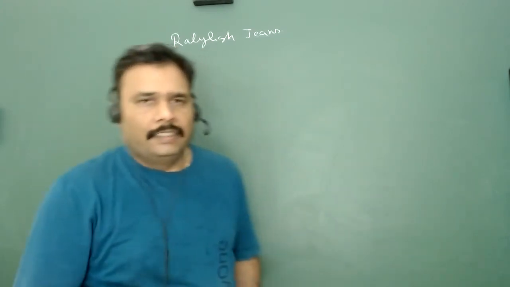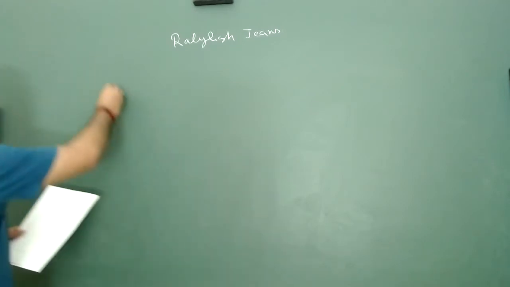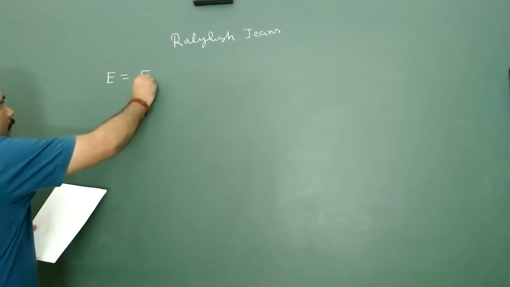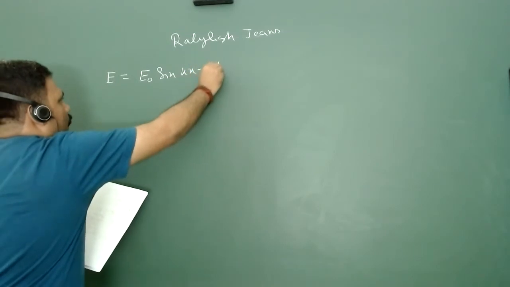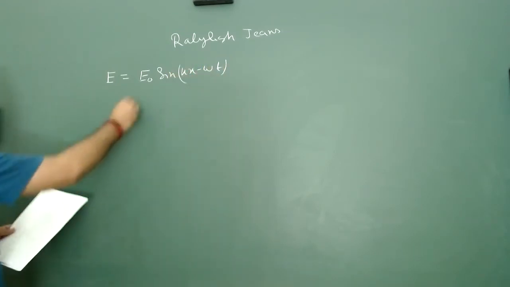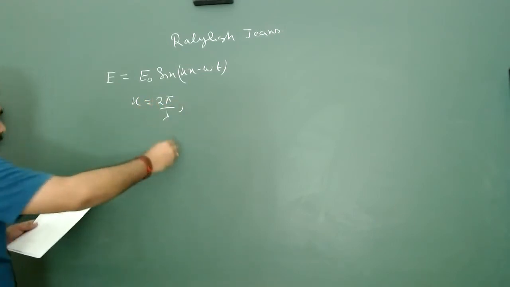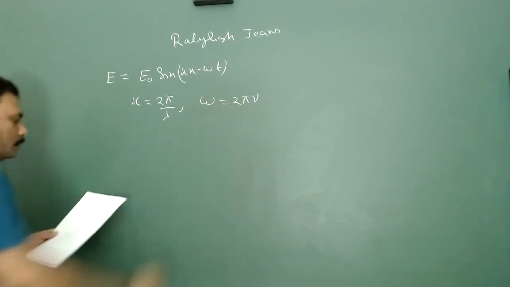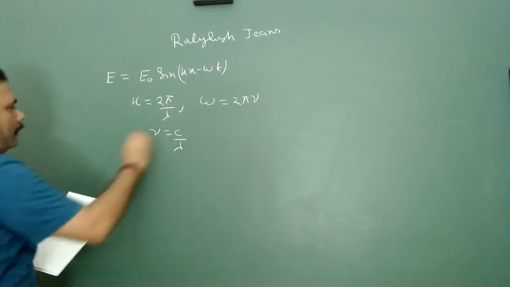So he says that light is an electromagnetic wave as Maxwell explained it, and for one dimension he writes the equation E is equal to E naught sine kx minus omega t, where k is nothing but the wave vector, 2 pi upon lambda, and omega is 2 pi nu. So this is the concept, and we know that nu is nothing but c upon lambda.